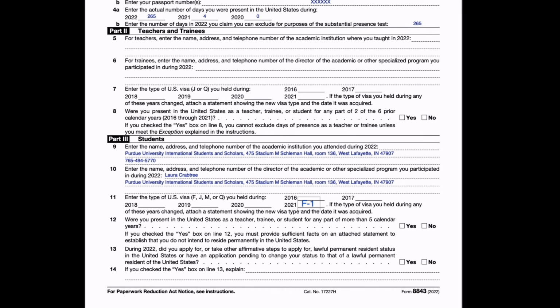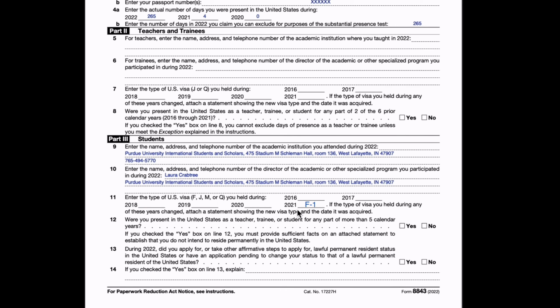I can change the size. And put it as F1. So I'm done with this. I don't know if you might face the same problem, but enter F1 in the year 2021 and accordingly for all the years.